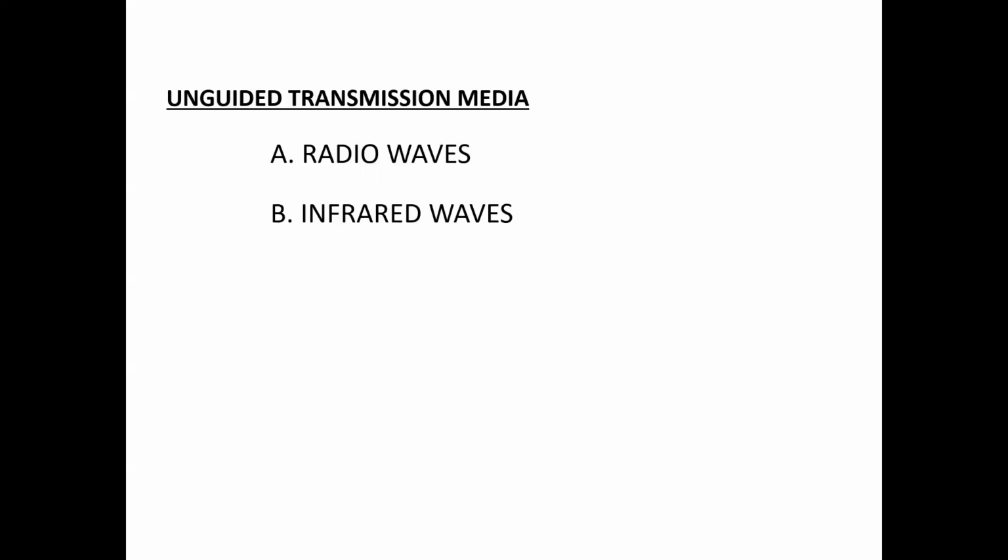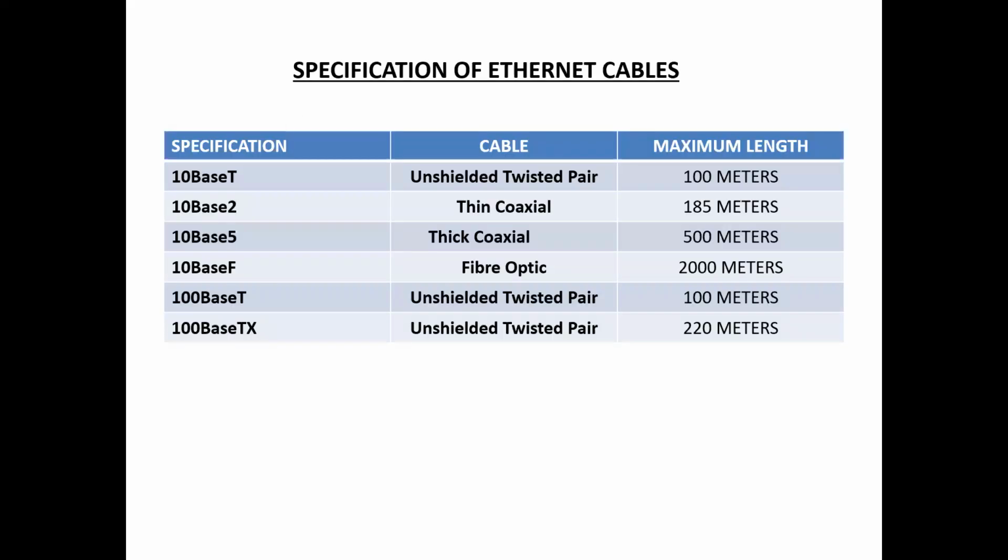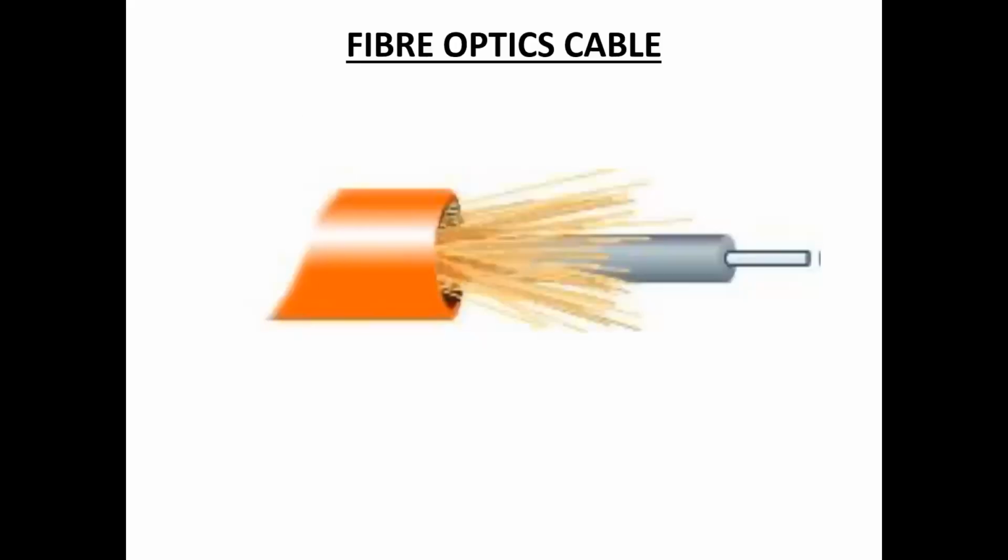The main advantage of infrared waves is secure communication, since due to short range it is considered one of the most secure transmission modes. Infrared waves are used for very short distance communication like TV remotes, wireless speakers, and automatic doors. This is about unguided transmission media.